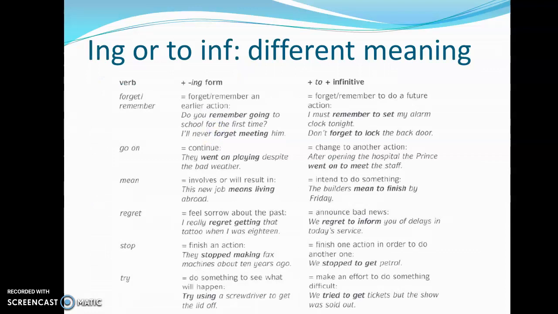Now, you also must pay special attention to ing and to infinitival forms with certain verbs which have different meaning when used in one way or another. Such is the case of the verb forget and remember. If we use remember followed by an ing form, we mean that we are remembering an earlier action.